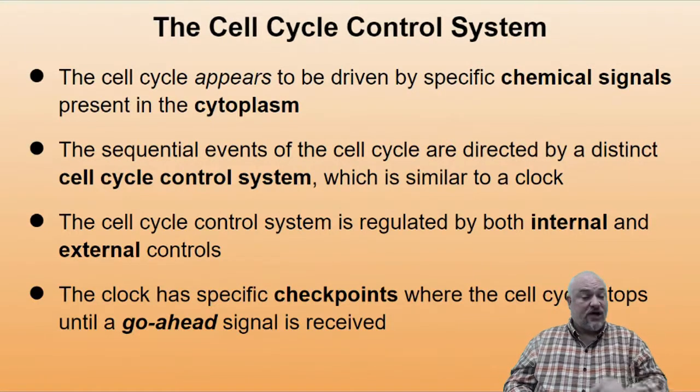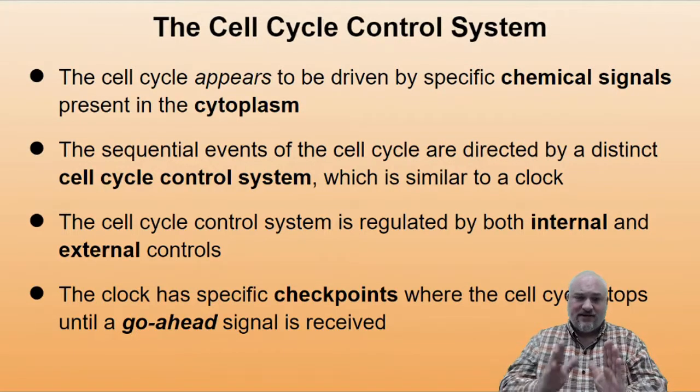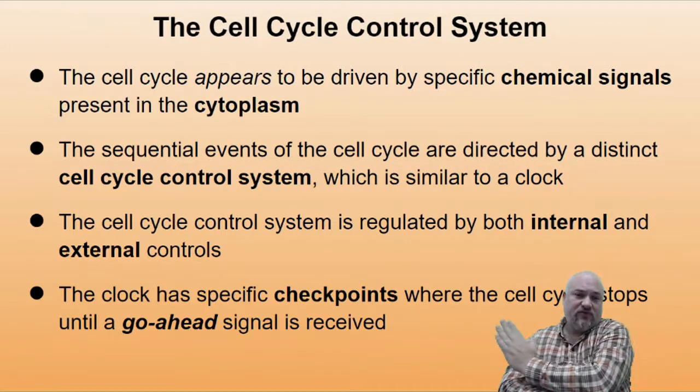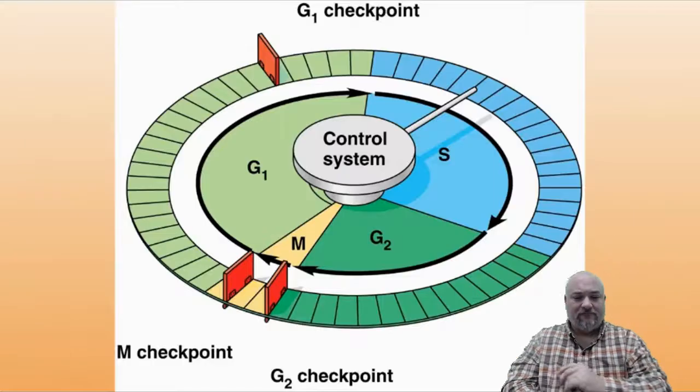The clock has specific checkpoints where the cell cycle stops until you get the go-ahead signal. So cell cycle goes around and cell's growing, it's doing its thing, and it hits this point. If it doesn't have a go-ahead signal, it's like there's a red stoplight there and it says you can't go yet. And then all of a sudden, conditions are right and it says, okay, keep going, boom, it lets it through and it keeps moving down its pathway.